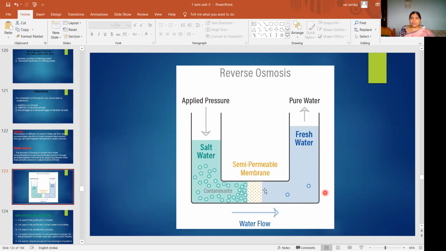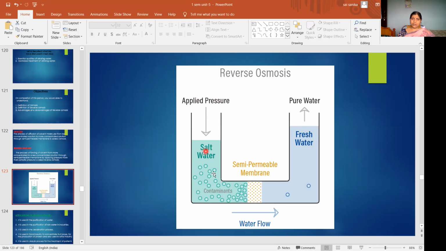So if you want to do reverse osmosis, what you have to do? You have to apply pressure, more than the osmotic pressure. During osmosis, some pressure develops there. So more than that osmotic pressure, you have to apply pressure externally. Then what happens? The reverse process will take place.